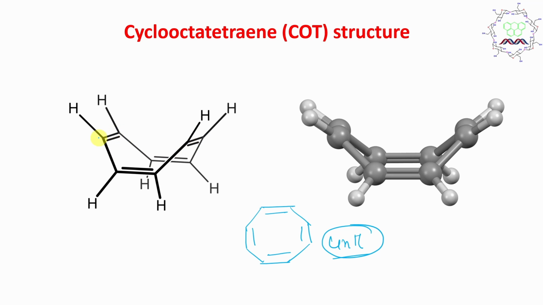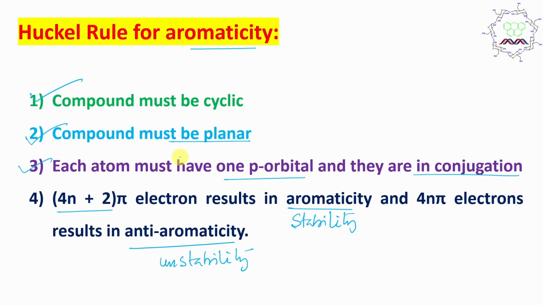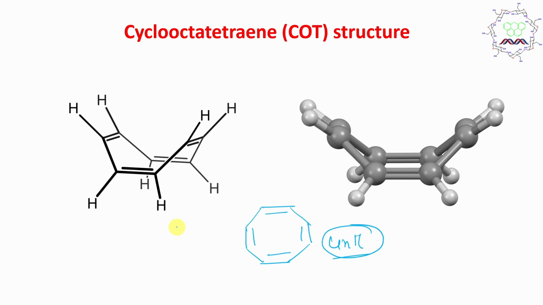So you can understand that all p orbitals are not in the same plane. So the compound is not planar and conjugation is not possible here. That means it is a non-aromatic molecule. It's a very important piece of information. Now this much we understand.